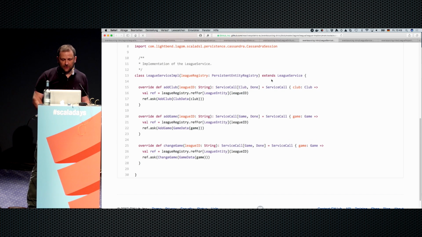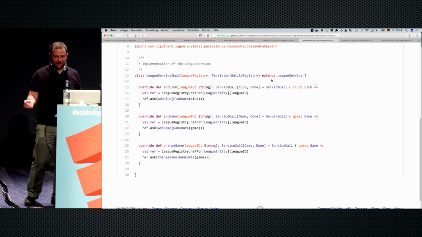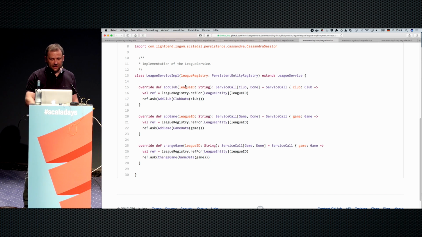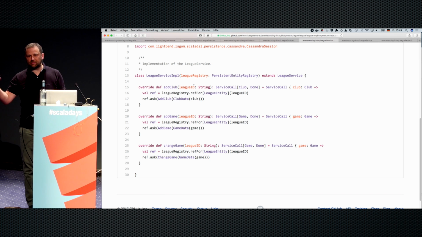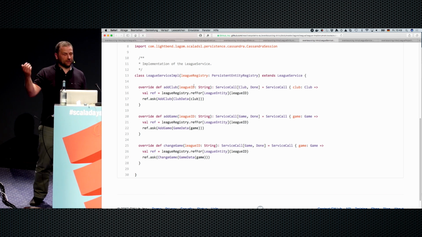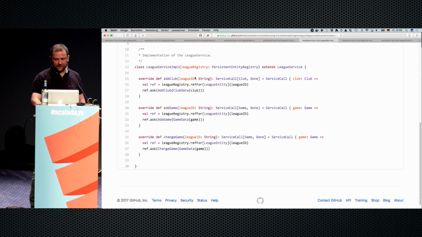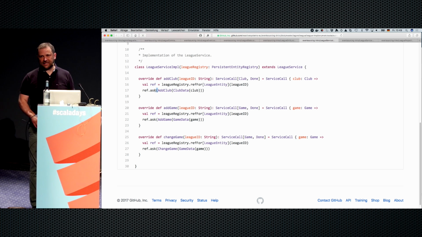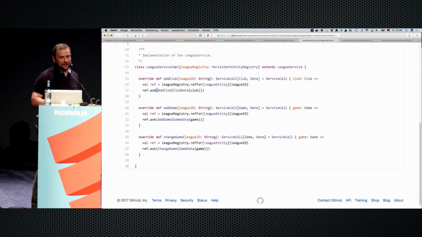Just so as not to leave anything out, we need some sort of service to send the commands to our implementation. Again, very straightforward. I have a registry of all my league entities, in this case just one. I just created one for the Bundesliga. So I take the key for it, get this entity, and then I use the ask pattern to send a message to it and get the reply back.